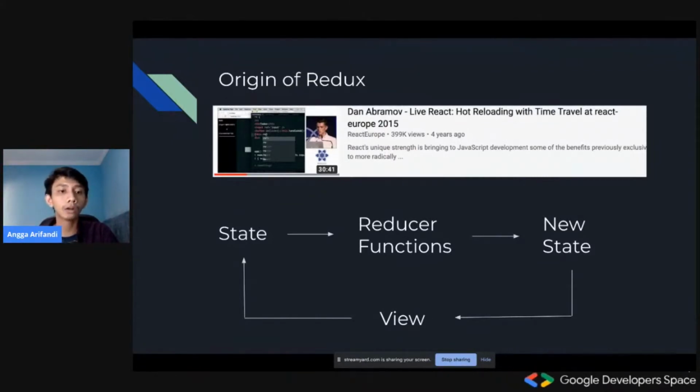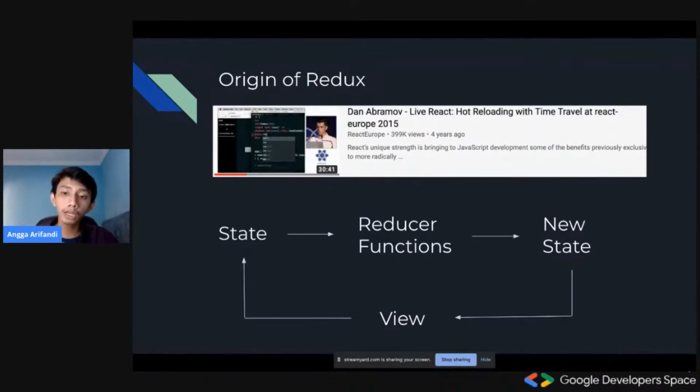Basically, we all have a state inside our application, right? For example, we have a button with a text on it, and if the user clicks on it, the state is changing. This state could be changed only with reducer functions in Redux, and then that state would be changed or transformed into a new state, which we'll see in a bit in the next set of slides.